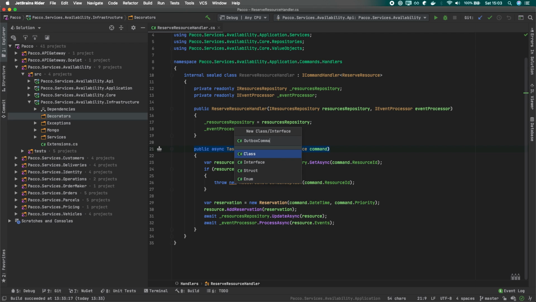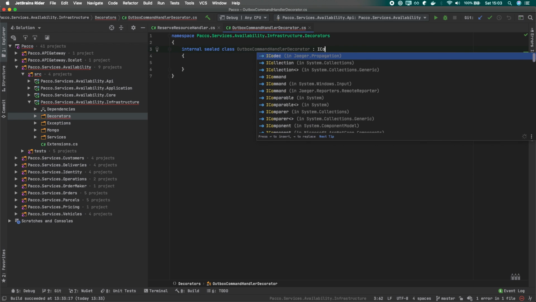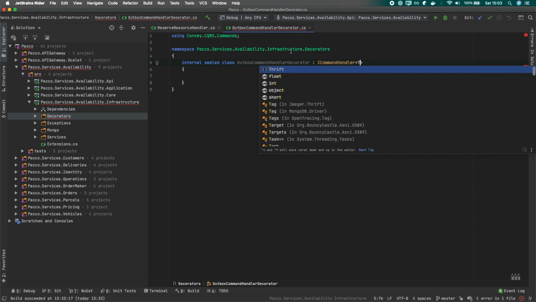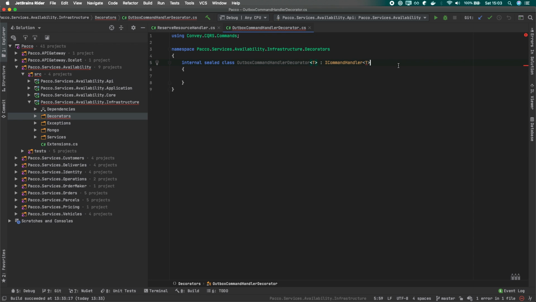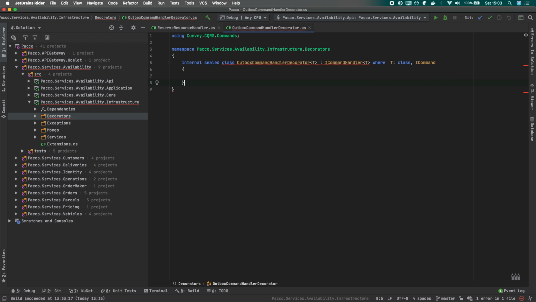Common handler decorator. Let's make it an internal sealed class, and of course, it will implement ICommandHandler of T, where T is a class and is an ICommand interface.